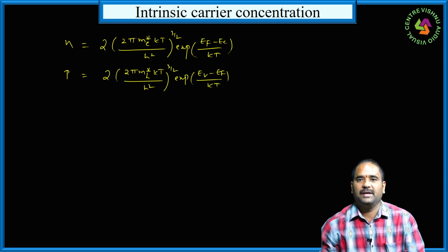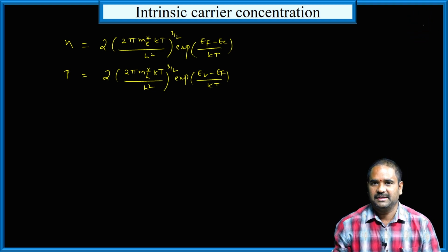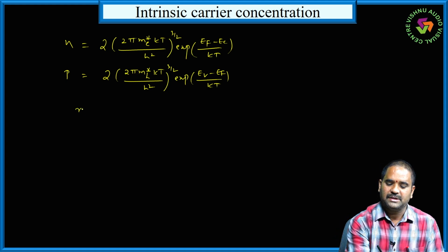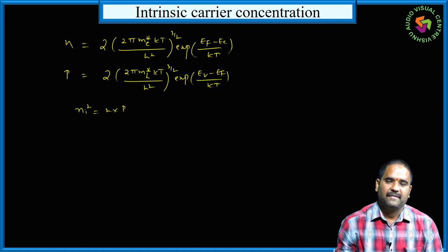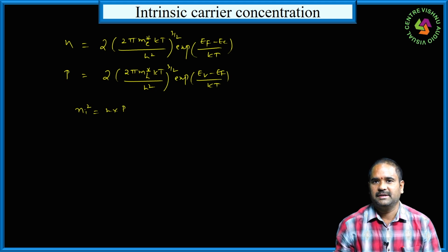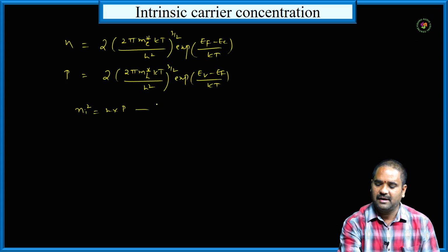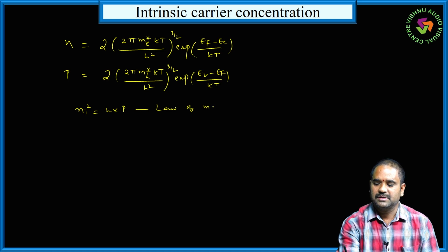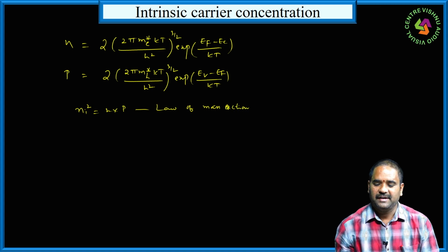So in this class today I am going to derive the expression for carrier concentration of intrinsic semiconductor using law of mass action. So law of mass action says Ni square is equals to N into P. Square of carrier concentration of intrinsic semiconductor is the product of density of electrons in conduction band and density of holes in the valency band. So this is known as law of mass action. So using law of mass action, we are going to derive the carrier concentration of intrinsic semiconductor.